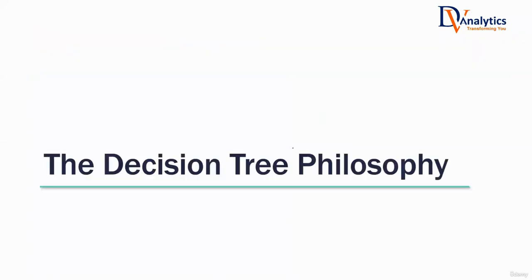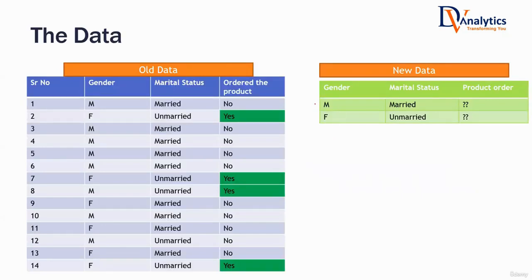Let me give you the philosophy of the decision tree. First, we will try to understand the overall philosophy, just the analogy. Then we will get into the theoretical nuances. Then we will get into the actual application on a data set and the coding part. Okay, so now, what am I going to do? I'm going to tell you the philosophy of the decision tree, how a decision tree will give you the predicted values